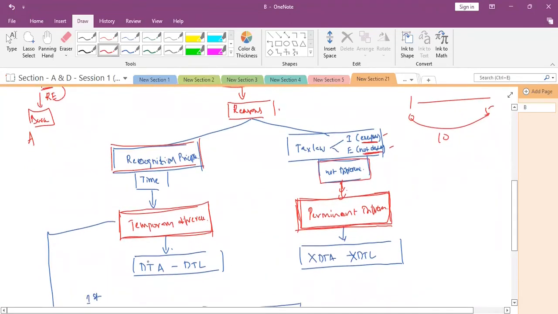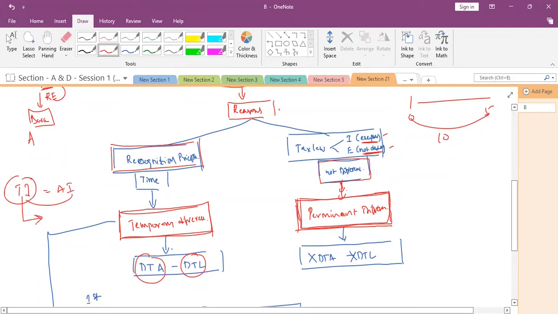The temporary difference will create deferred tax asset and deferred tax liability. Why? Because the taxable income and accounting income will differ. So we are going to pay tax on taxable income.